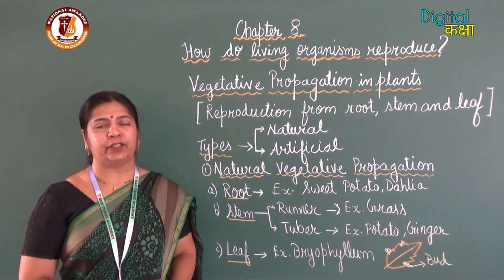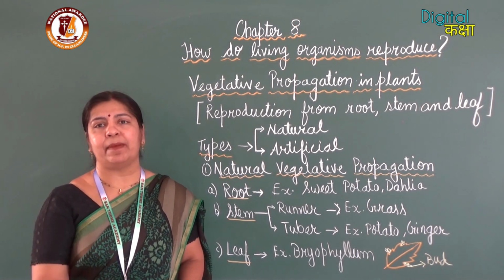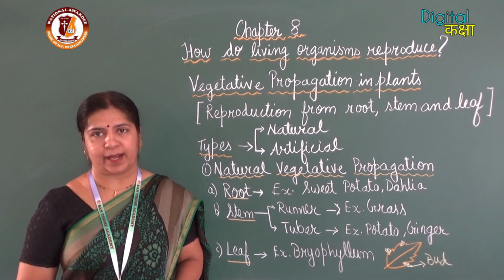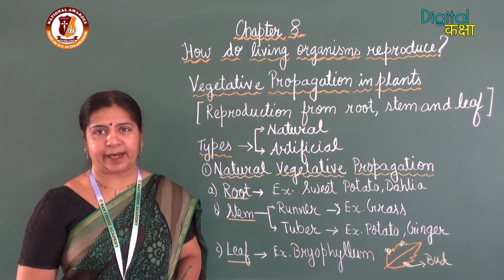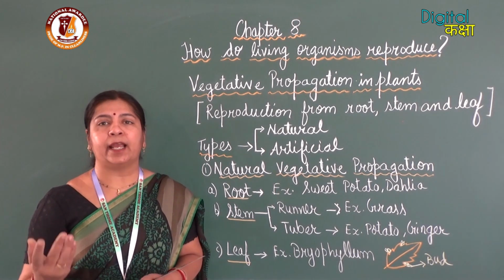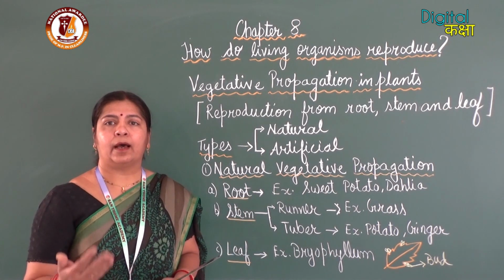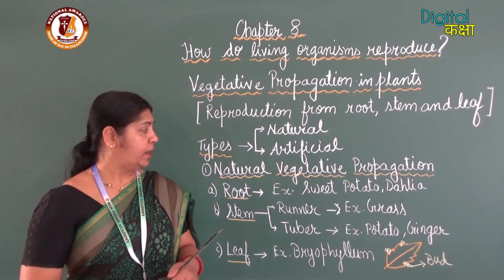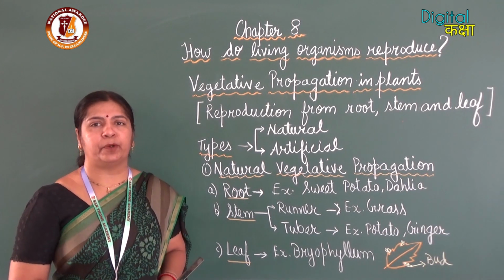In natural vegetative propagation, the plant itself reproduces from its root, stem and leaf. There is no involvement of human beings in the process of reproduction. The second method is artificial vegetative propagation, where human beings are involved. The gardeners produce new offsprings by the process of vegetative propagation using root, stem and leaf. So, first we will study natural vegetative propagation.